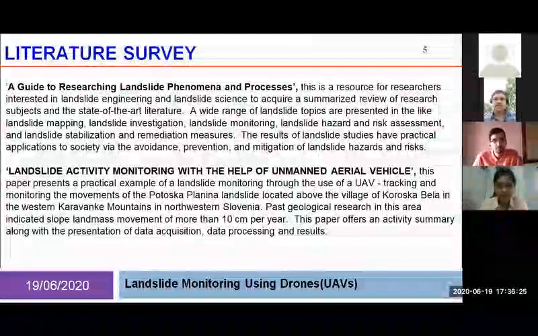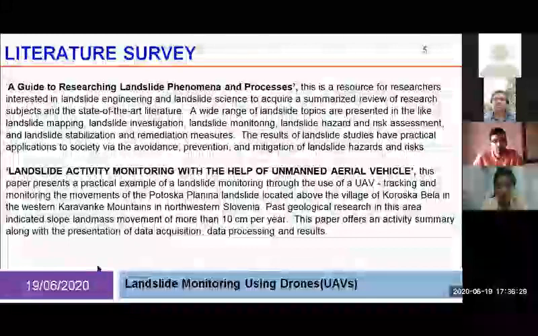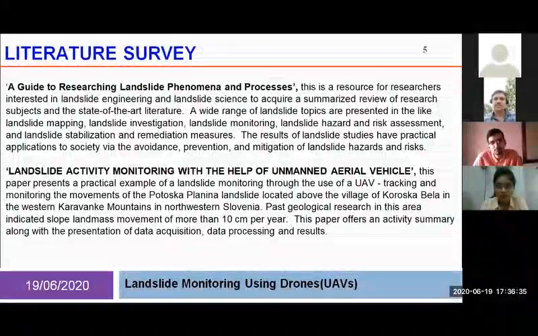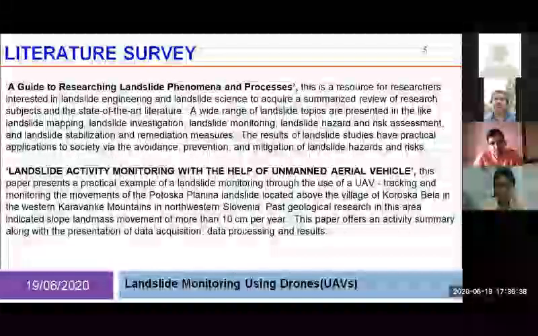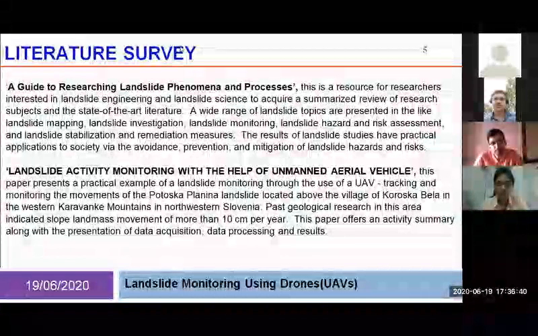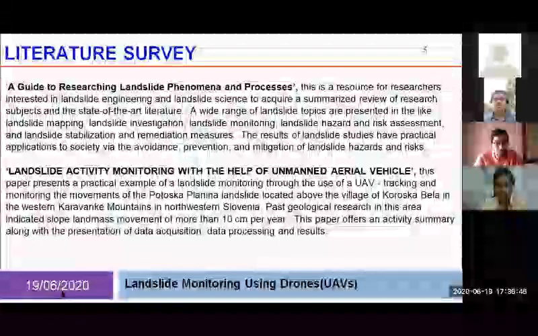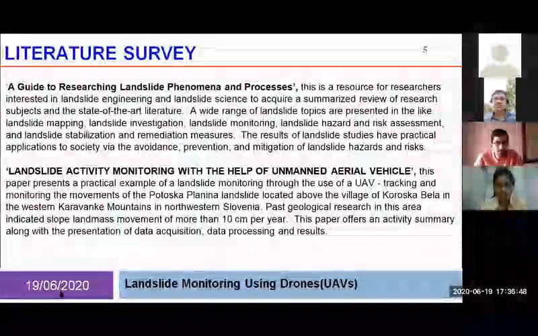A wide range of landslide topics are presented in the research paper, like landslide mapping, landslide investigation, and landslide monitoring. Then we read another UAV monitoring for landslide project paper, which was landslide activity monitoring with the help of unmanned aerial vehicle. Next slide, please.